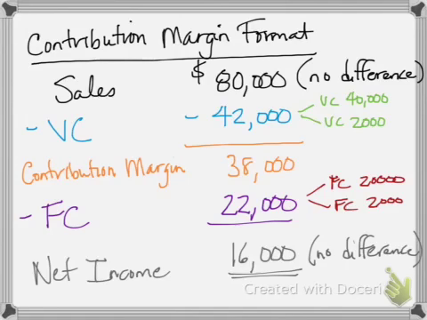So there are two different ways to go from sales to net income. One is through the absorption format income statement that you see more in financial accounting, and the other is the contribution margin format income statement that we'll use very heavily in the managerial portion of the course.